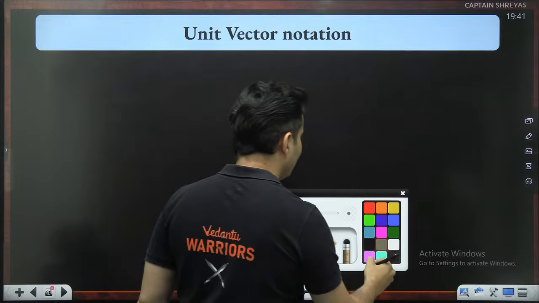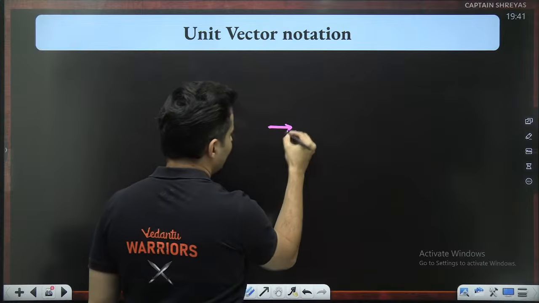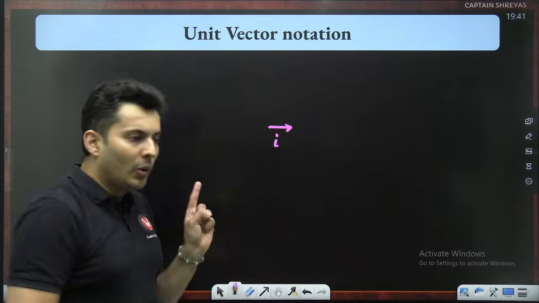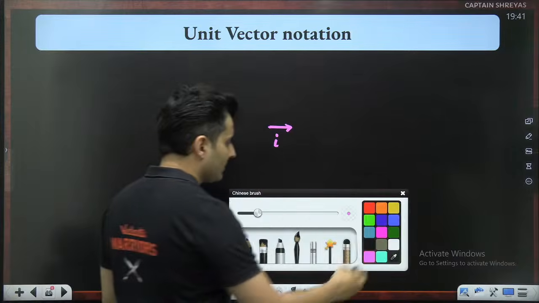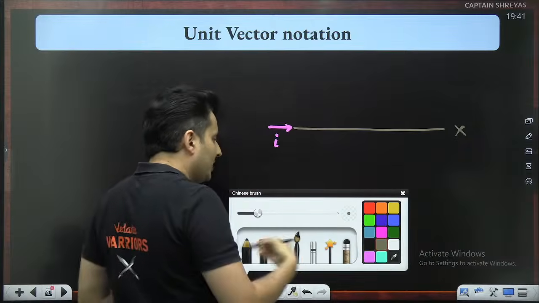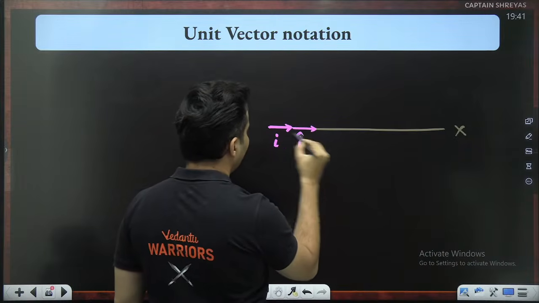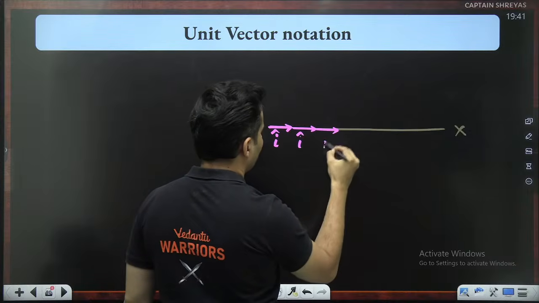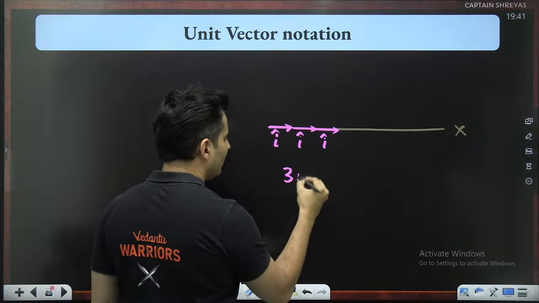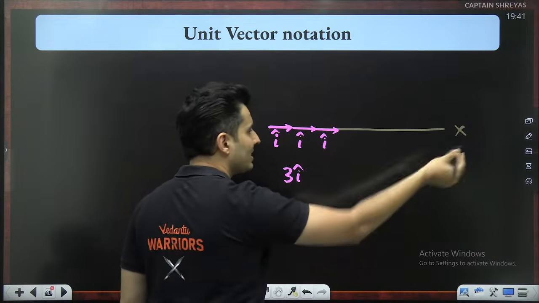So how does this work? Observe this. Imagine this is, let's say, i cap. If I go along the x-axis 3 times, then I will put i cap also 3 times, correct? So altogether, this will become 3 i cap. If I go 4 times, I'll put 4 i cap. If I go 7 times, 7 i cap.